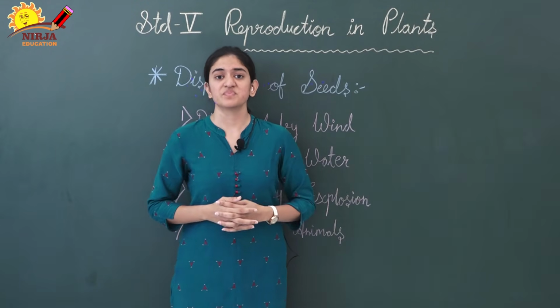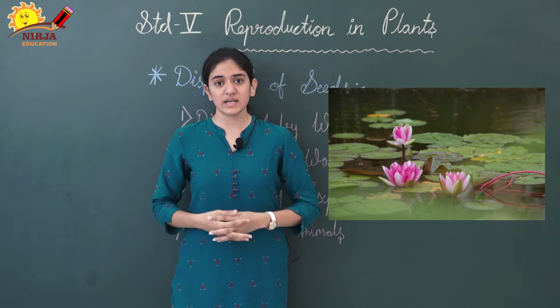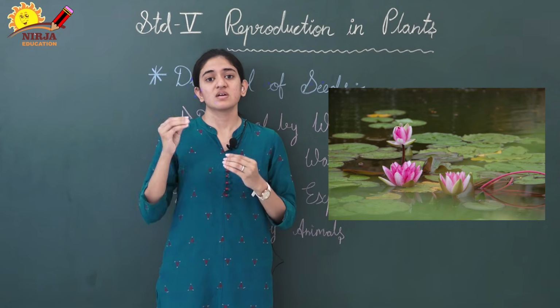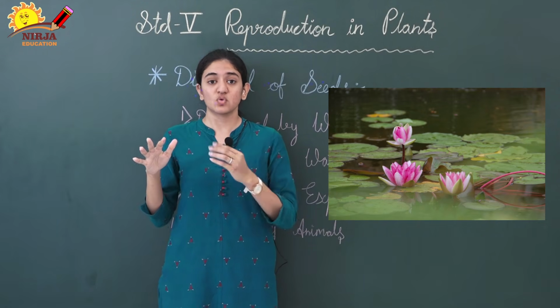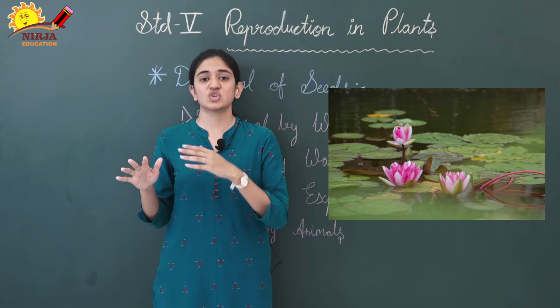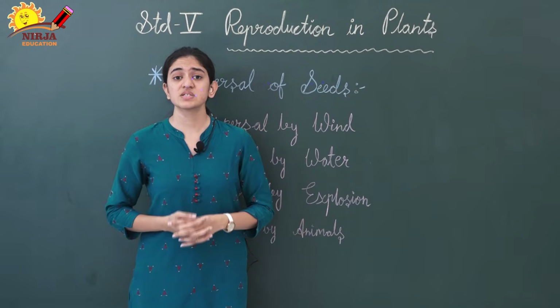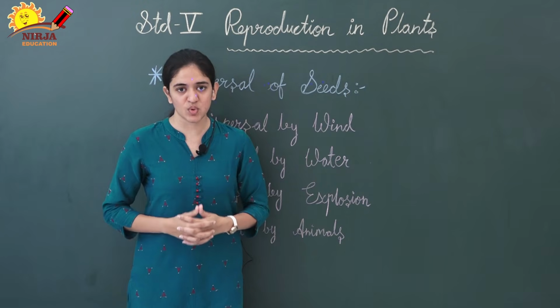Second example is lotus or lily. So they also grow in water. Some of these seeds just float on the water, and they germinate through this method only.